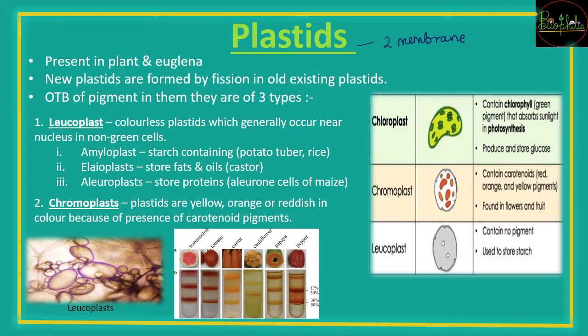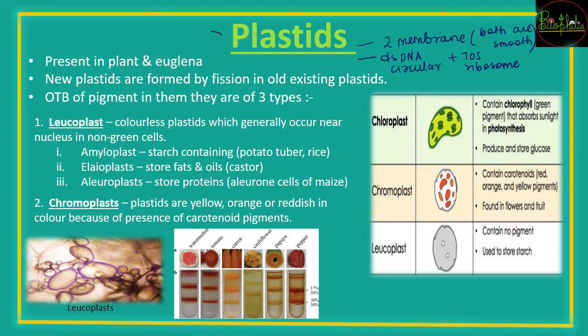But what is different about plastids and mitochondria? Both membranes are smooth. Unlike cristae, they don't have any foldings. This also has double-stranded circular DNA, and it will also have 70S ribosomes inside it. So this is also a similarity between the mitochondria and plastids.